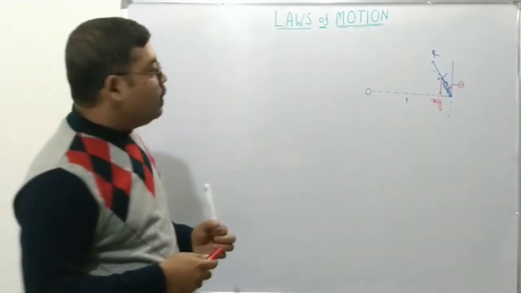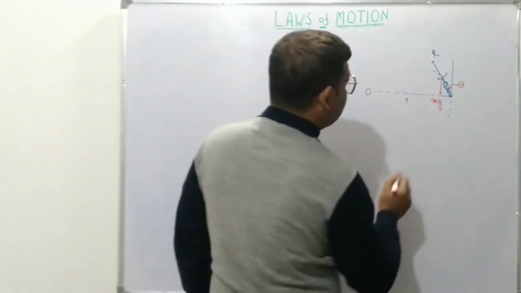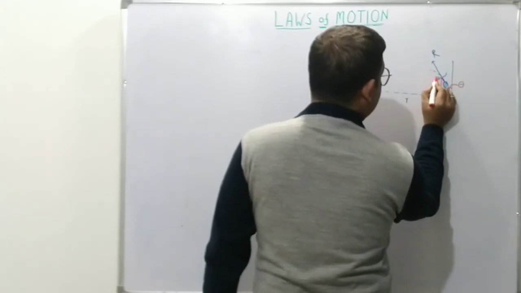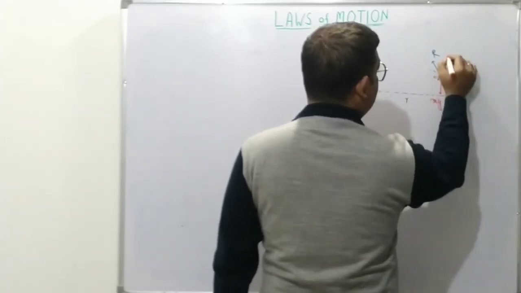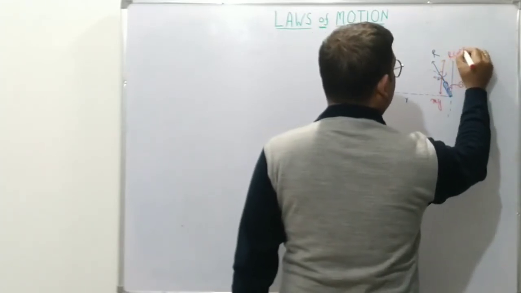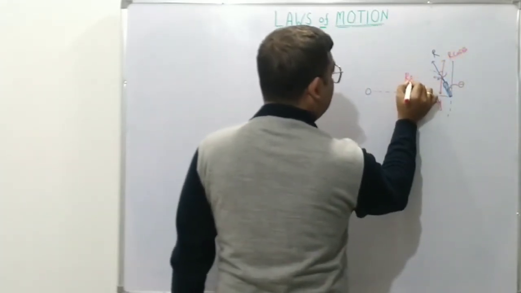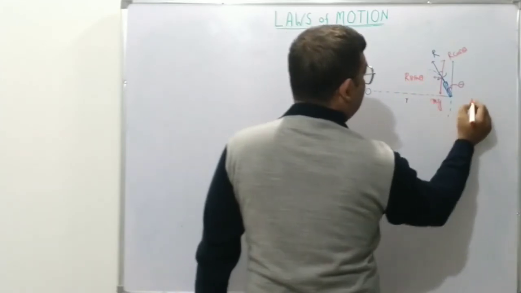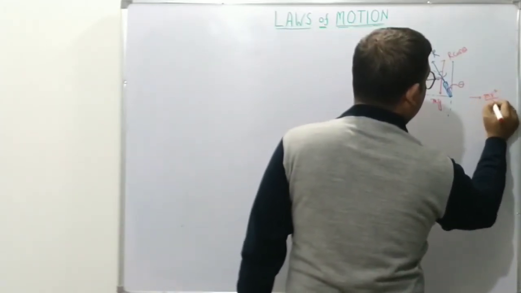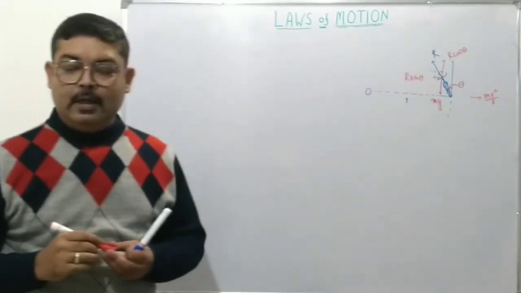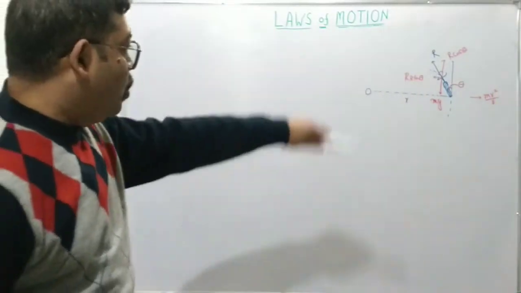There will be two components of the normal reaction, one in this direction and one in the vertical direction. This will be theta, so these will be R cos theta and R sin theta. The centrifugal force will be in this direction, m v square by r, where v is the speed with which the cyclist is taking the corner.